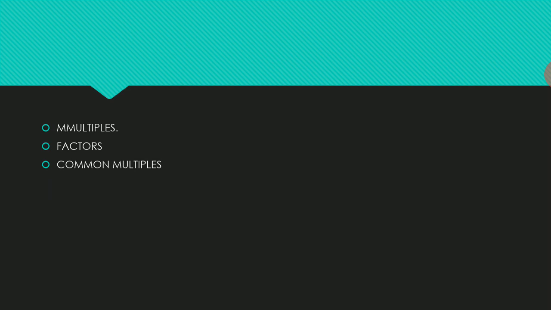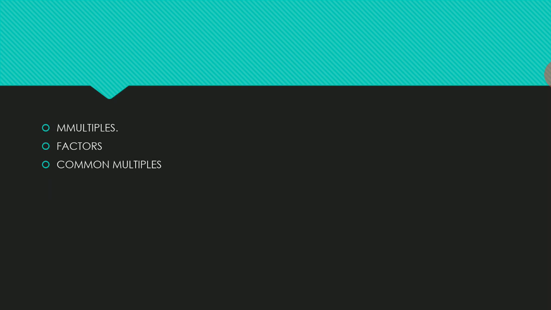We can multiply more than two numbers also. 2 into 3 into 4: 2 threes are 6, 6 fours are 24, like that we express it. Like 2 into 2 is 4, 4 into 2 is 8. When we multiply two or more numbers, the result we get is the answer, and those numbers we call factors. That is the concept explained. When two or three values are multiplied, we get a number, and that we call a factor.